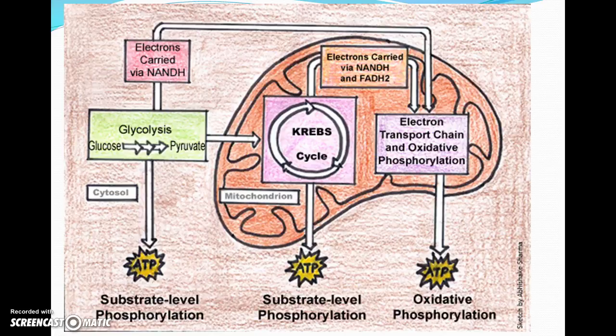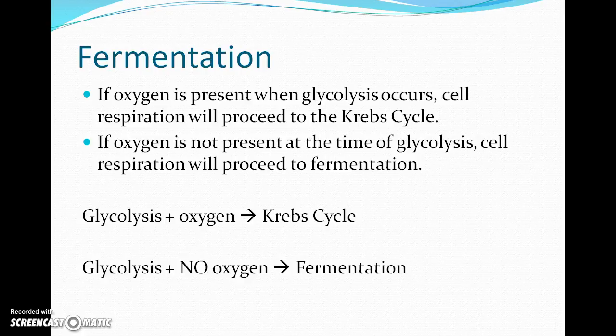Where we left off in our last video, we had just finished talking about cellular respiration. Cellular respiration, when oxygen is used, is called aerobic respiration. Okay, it's creating ATP, creating energy using oxygen. You can also do this anaerobically, meaning you don't use oxygen, with a process called fermentation.